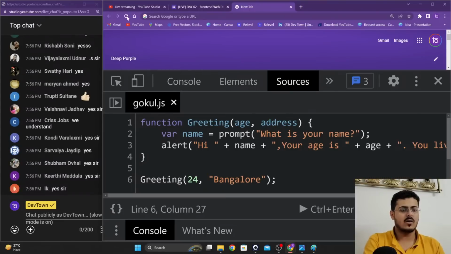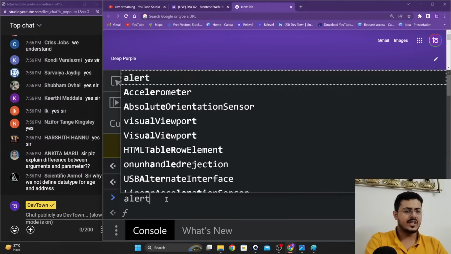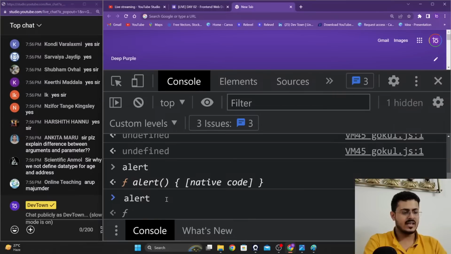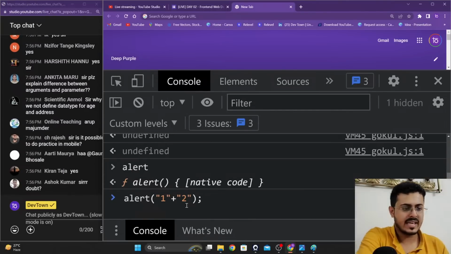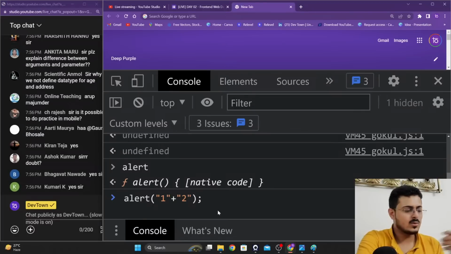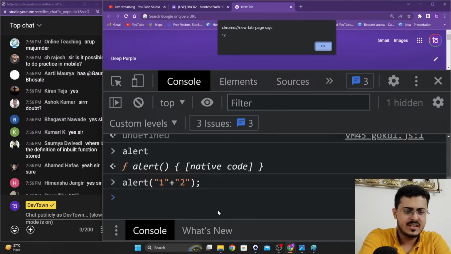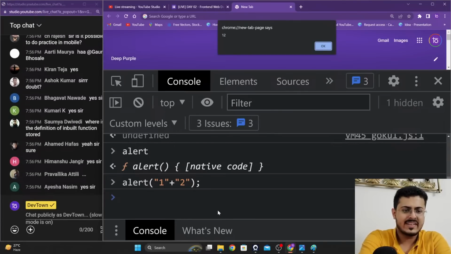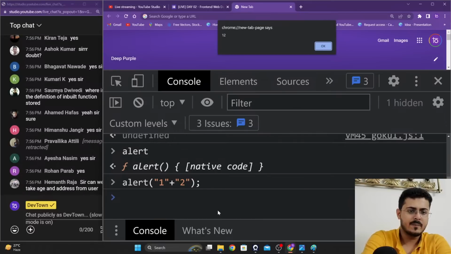Now, when you were using the alert function, let us go back to our console and try to use the function itself. So I'm writing alert, and then I'm writing 1 plus 2. Okay, alert 1 plus 2. As soon as I'm pressing enter right over here, you're getting 12 on your screen, right, guys? Are you guys able to see this? Please let me know.